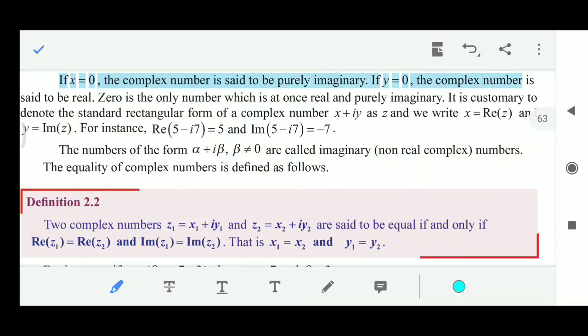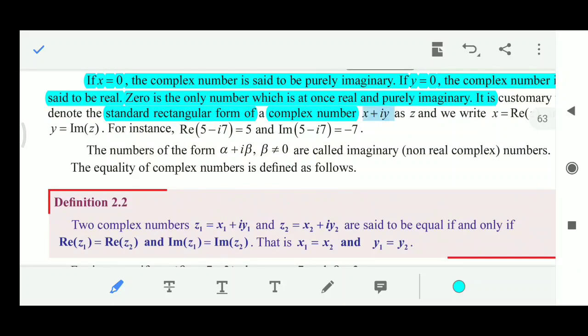If y is equal to 0, then the complex number is said to be real. So 0 is the only number which is both real and purely imaginary. So it is customary to write the standard form of a complex number as x plus iy for z.